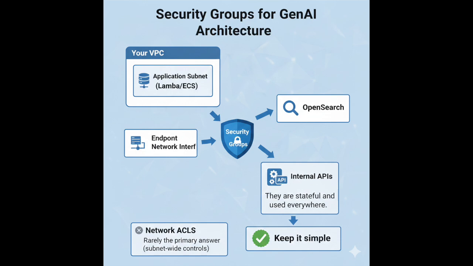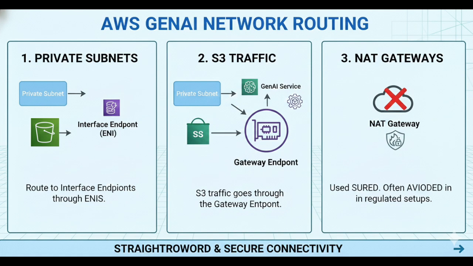Security groups matter here. They are stateful and used everywhere. They allow your app to talk to endpoint network interfaces, OpenSearch, and internal APIs. Network ACLs exist, but are rarely the primary answer unless the question specifically asks about subnet-wide controls. Keep it simple. Routing is also straightforward. Private subnets route to interface endpoints through ENIs. S3 traffic goes through the gateway endpoint. NAT gateways are used only if absolutely required, and often avoided in regulated setups.